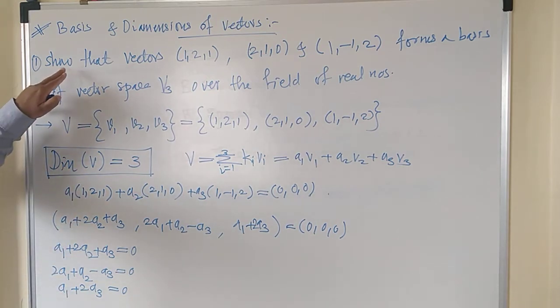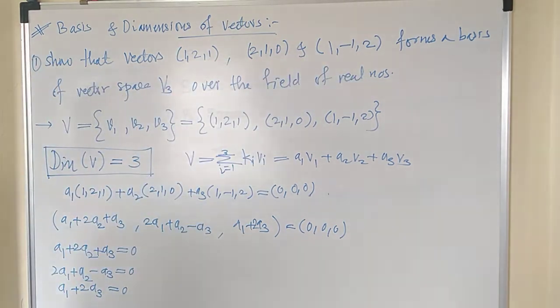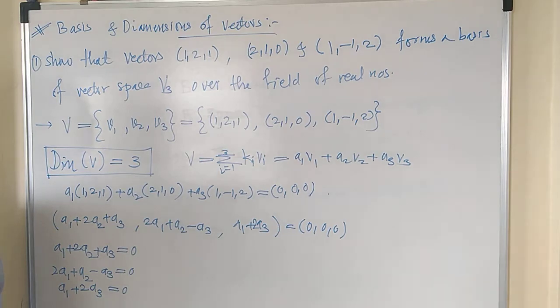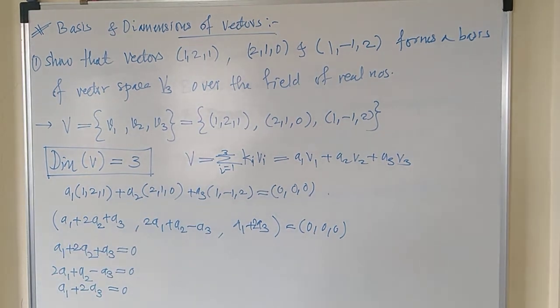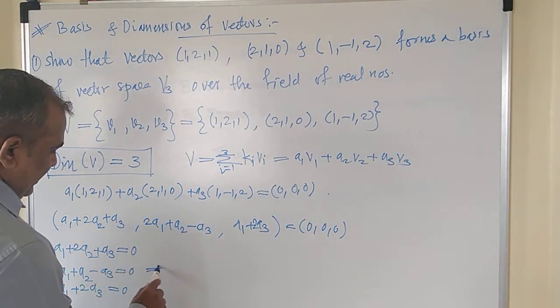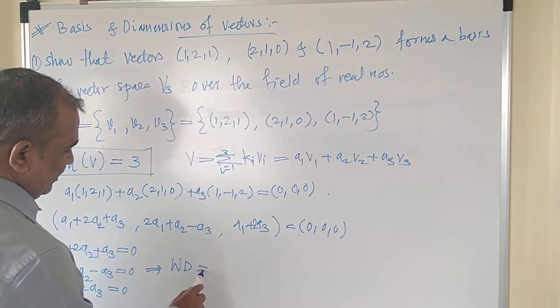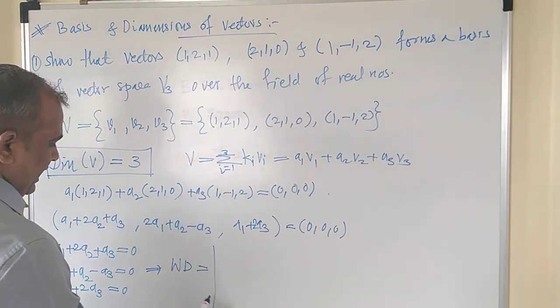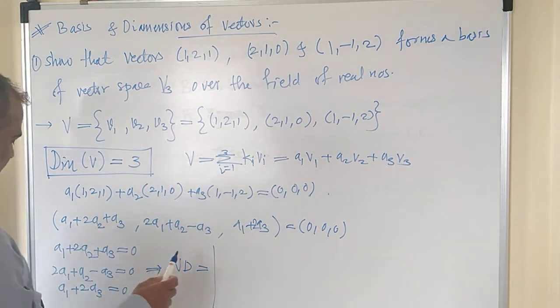So this is your problem, right? What we have to show? Show that the given vectors form a basis, right? What's the other way of finding out whether these vectors are linearly independent or not? That is the Wronskian determinant, and it's a determinant, right? I will indicate the Wronskian determinant with the letter W, and its determinant can be written by the coefficients of a1, a2, a3 of the three different relations.